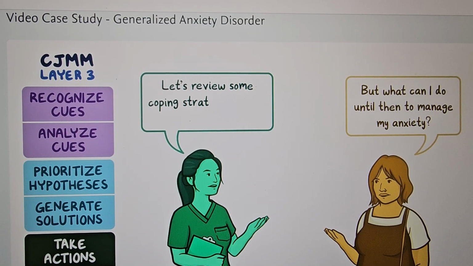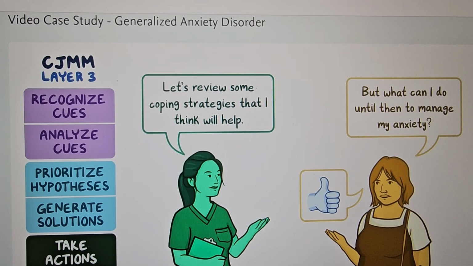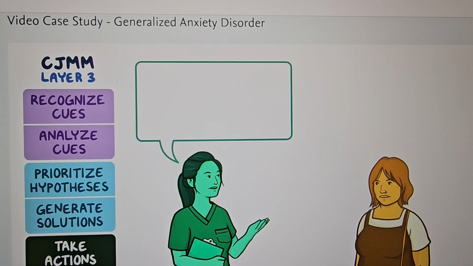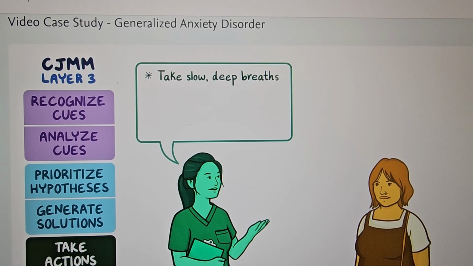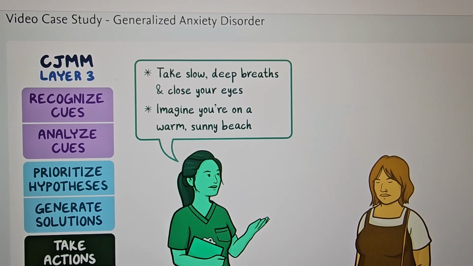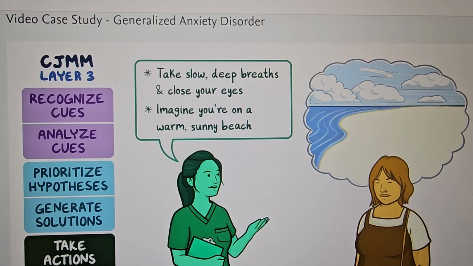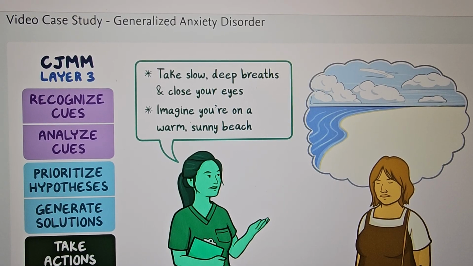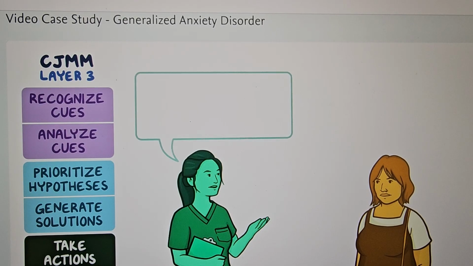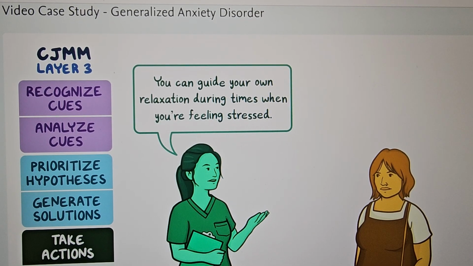Let's review some coping strategies that I think will help. Okay. Nurse Becca then practices guided relaxation with Holly. She asks Holly to take slow, deep breaths and gently close her eyes, imagining she's on a warm, sunny beach with the water at her feet. She encourages Holly to stay at this beach for as long as she wants, imagining the sounds of the waves and the smells in the air. After Holly opens her eyes, Nurse Becca explains that she can guide her own relaxation during times when she's feeling stressed.